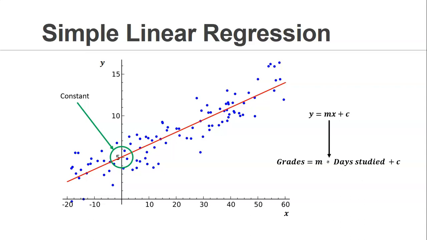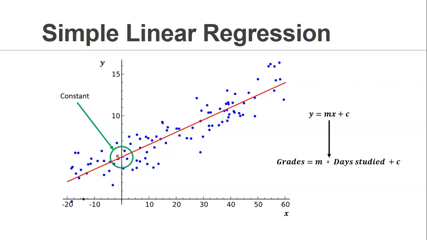So this is the basic and very simple equation of simple linear regression: out of all our data set, we are trying to define one single line which is the best representative of all our input data.